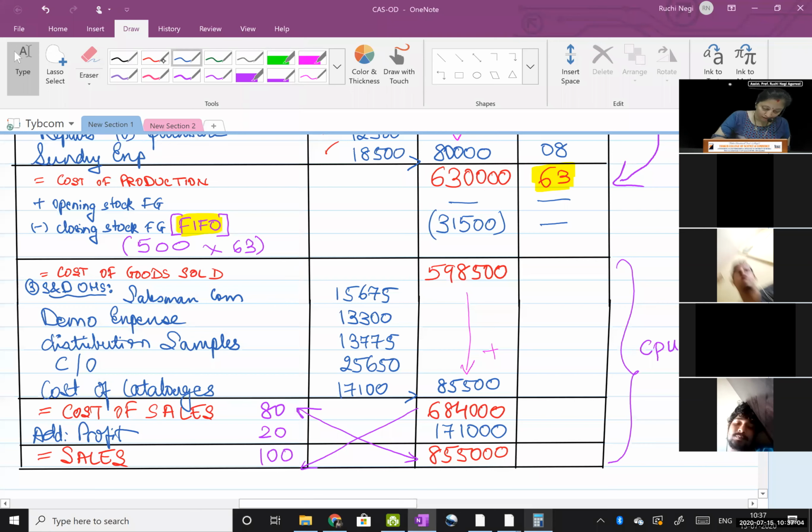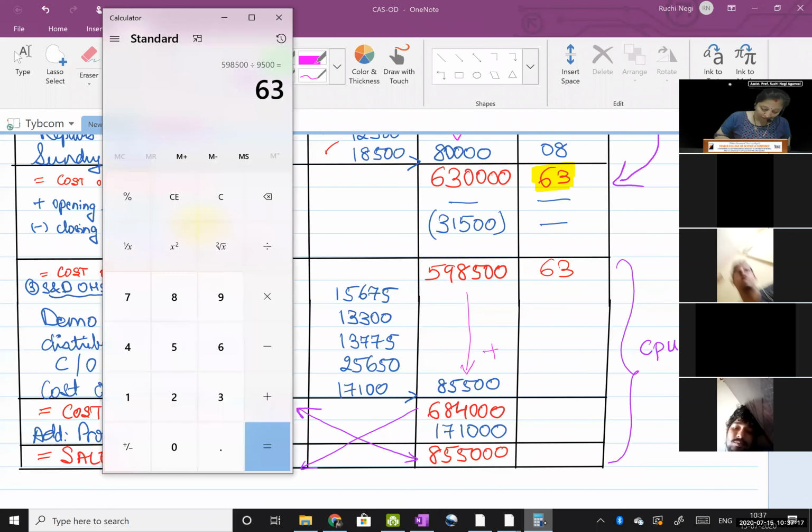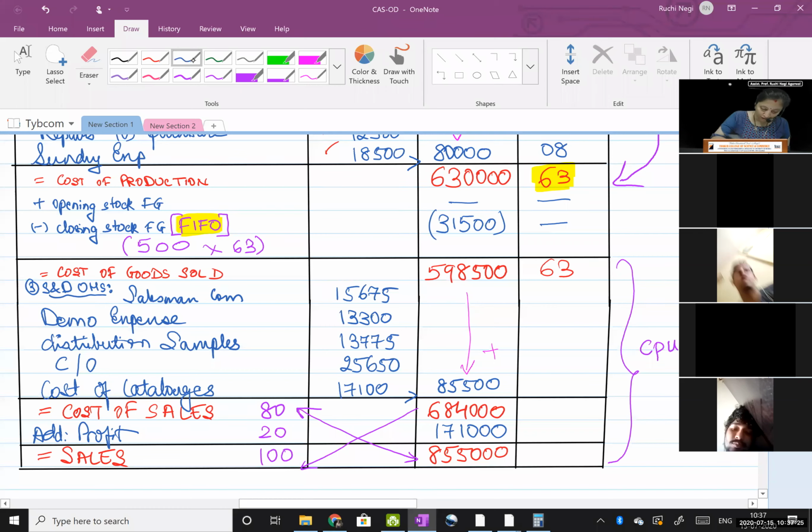Great. Write it here. 63. Okay. Coincidentally, COP and COGS per unit is same. Generally, it is not same. Then 85,500 selling and distribution overheads divided by units sold 9,500, 9 rupees.